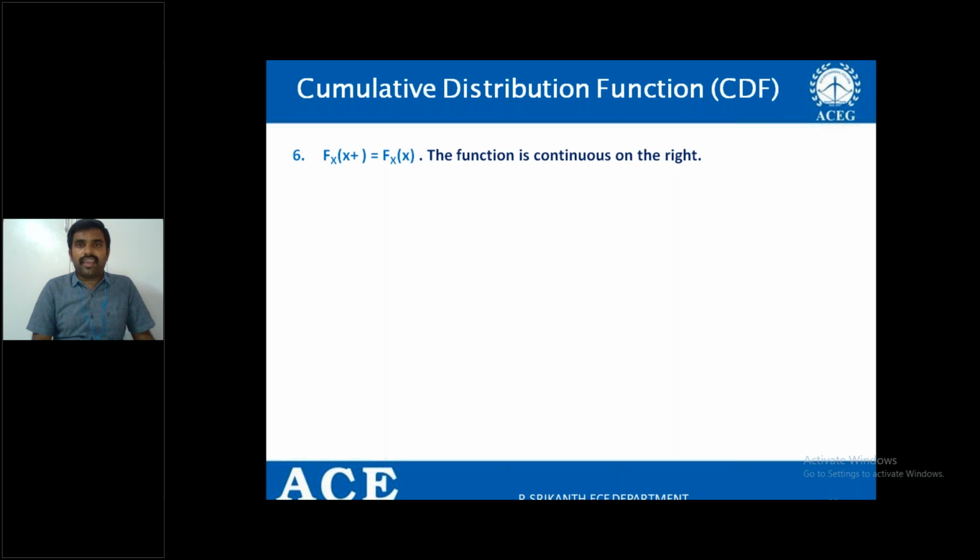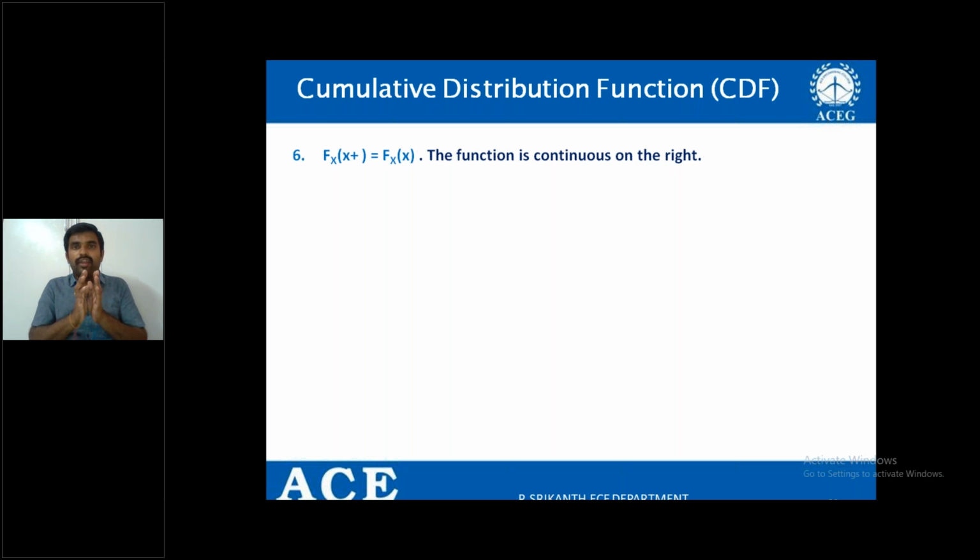In that case, FX of x plus means, for example, FX of 1 plus, FX of 2 plus, FX of 3 plus. Especially in the discrete random variable case, is there any value in between 1 and 2, or 2 and 3, or 3 and 4?